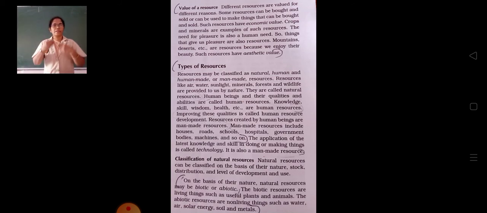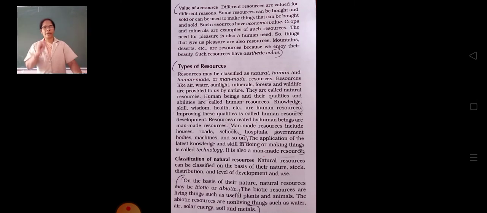So such resources are called aesthetic resources. It means these types of resources give happiness to our mind, pleasure to us. So they are called aesthetic value based resources.